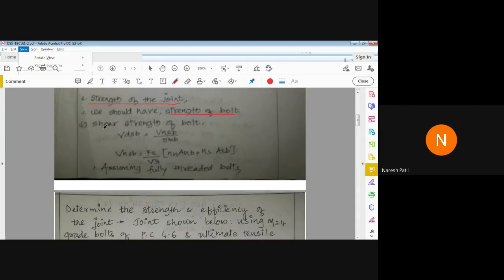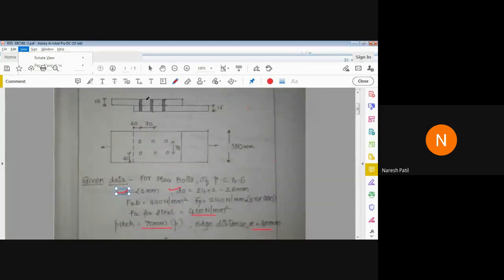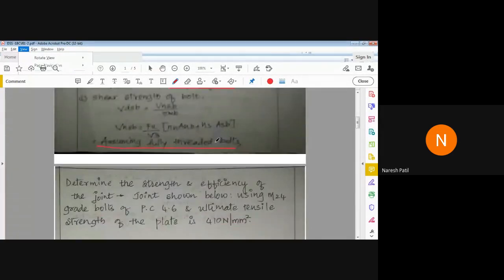So again, shear strength of bolt, VDS is equal to VNSB upon gamma MB. Using the same formula, again assuming fully threaded bolts. I have written here that I assumed fully threaded bolts because it is not mentioned in the question. So I repeat once again, by assuming fully threaded bolts, the threads will intercept the shear plane. Because of that, this term will become 0 again.